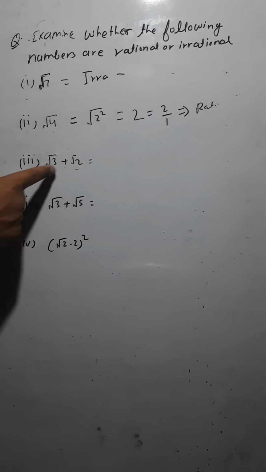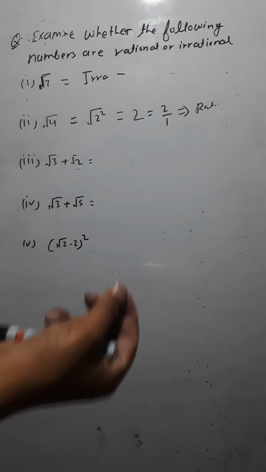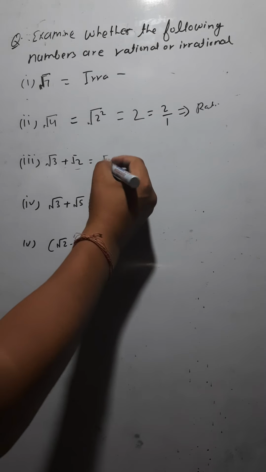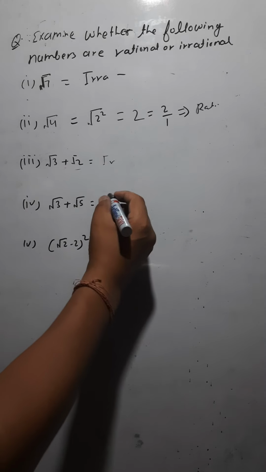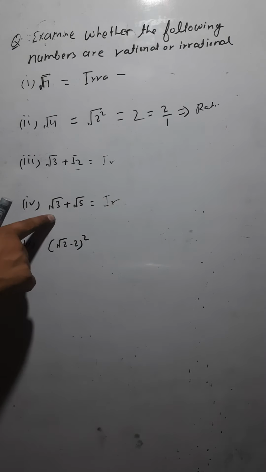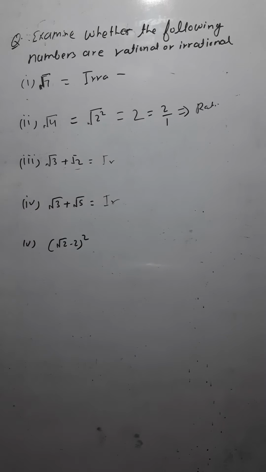Now if you are adding irrational numbers, again you would be getting an irrational number. So the answer would be an irrational number. Similarly, √3 + √5 would also be irrational. Why? Because irrational plus irrational, again irrational.